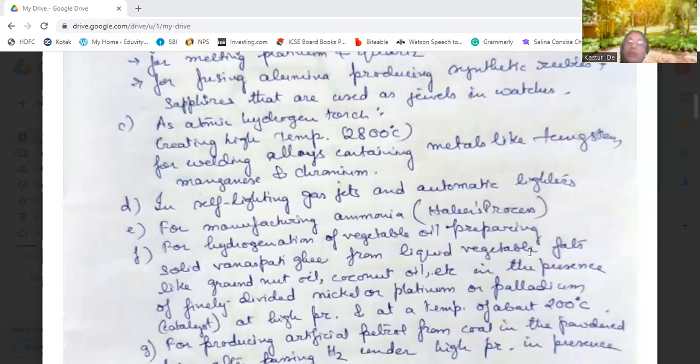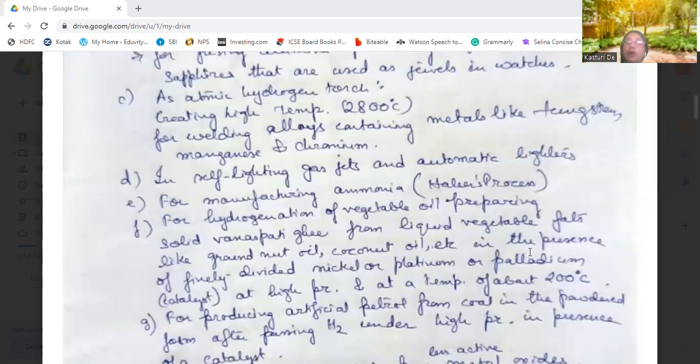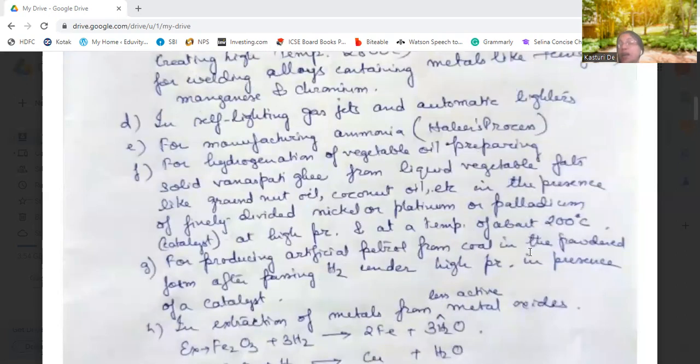Okay. Then hydrogen is also used for producing artificial petrol from coal. The coal should be in powdered form, and hydrogen is passed over this powdered coal at a high pressure in the presence of a catalyst. Here also a catalyst is used, but the pressure should be high, and the coal should be powdered. Then artificial petrol is created.